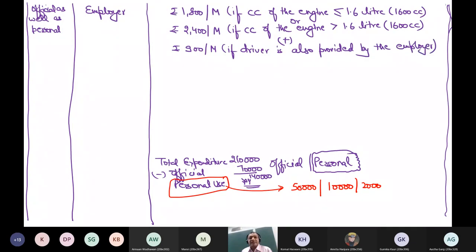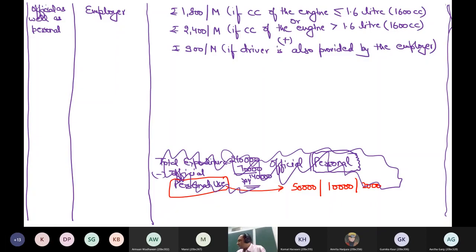So this is easy as compared to that method. That was very difficult. So this has made the provisions a little bit easy, that you only concentrate on engine capacity. You simply tell us the engine capacity. If the car is owned by the employer, expenses are incurred by the employer, use is official as well as personal, then the answer is flat 1800 per month or 2400 per month, depending upon the engine capacity, plus 900 per month if a driver is also provided by the employer.